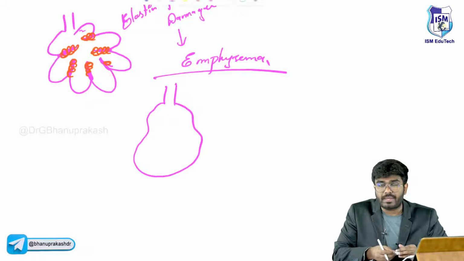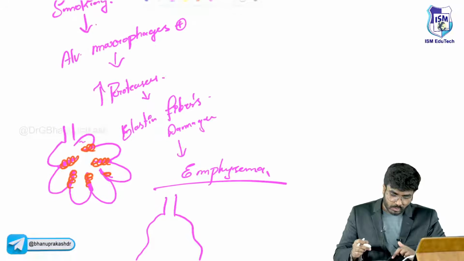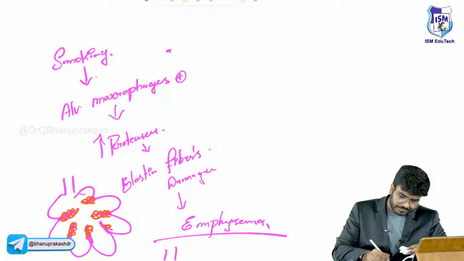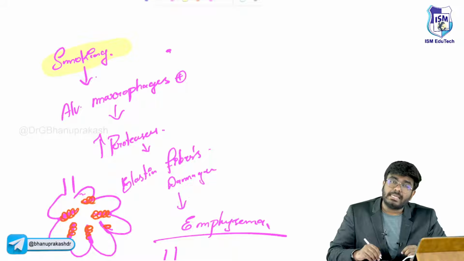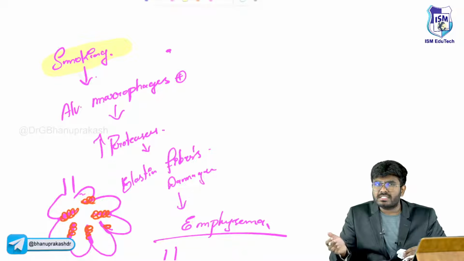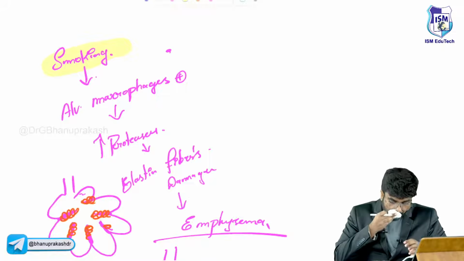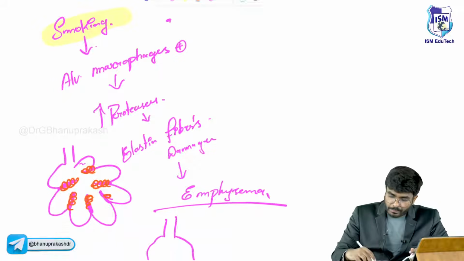Why is the alveolar septa damaged? Because of the proteases. So this is one cause: smoking is one cause of emphysema, sir. But emphysema can be seen in small children also. Do you think these children are smokers? No, sir. What happens is, normally, let me tell you, the protease